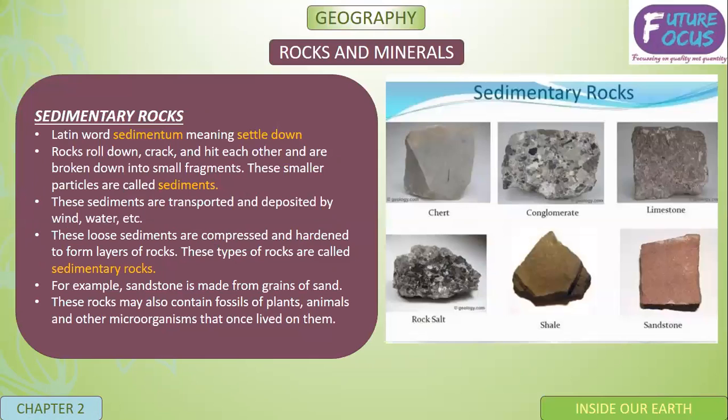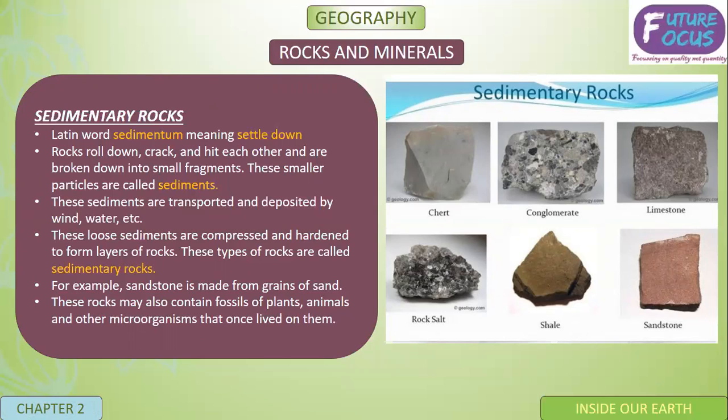Now we have discussed three types of rocks basically. First is igneous rock, second is sedimentary rock. It comes from the Latin word sedimentum, which means settle down. The rocks roll down, crack, and hit each other and are broken down into small fragments. These smaller particles are known as sediments.